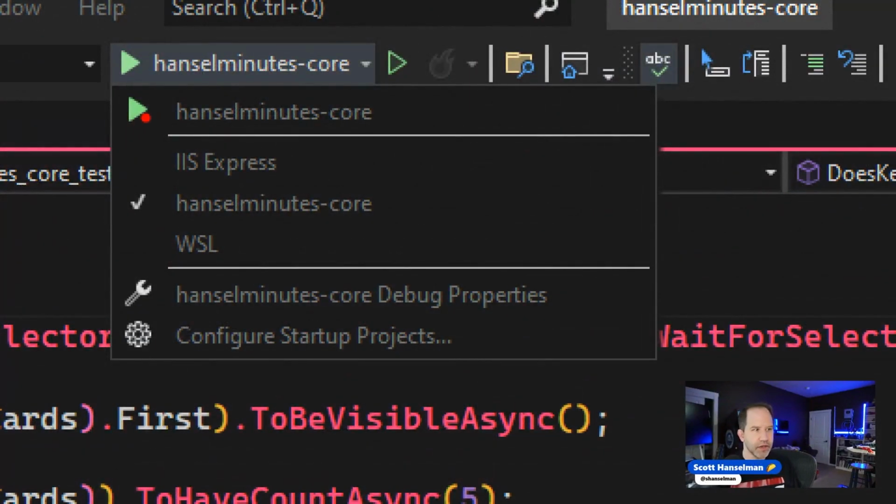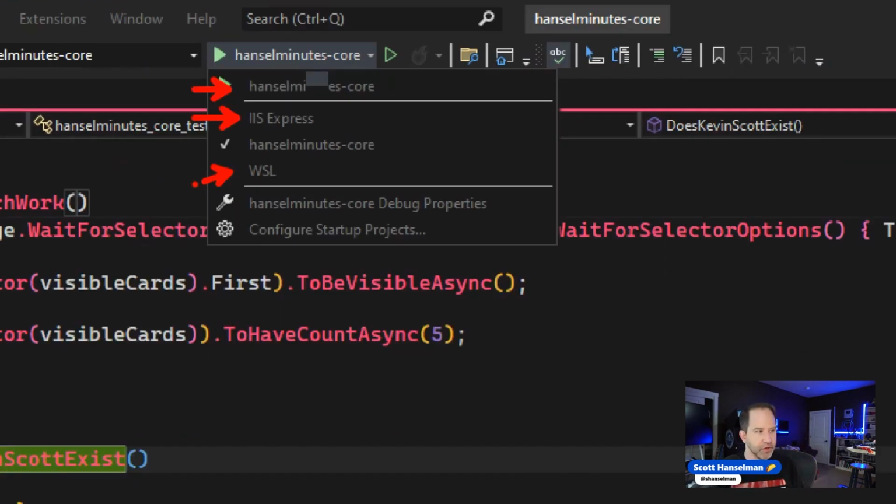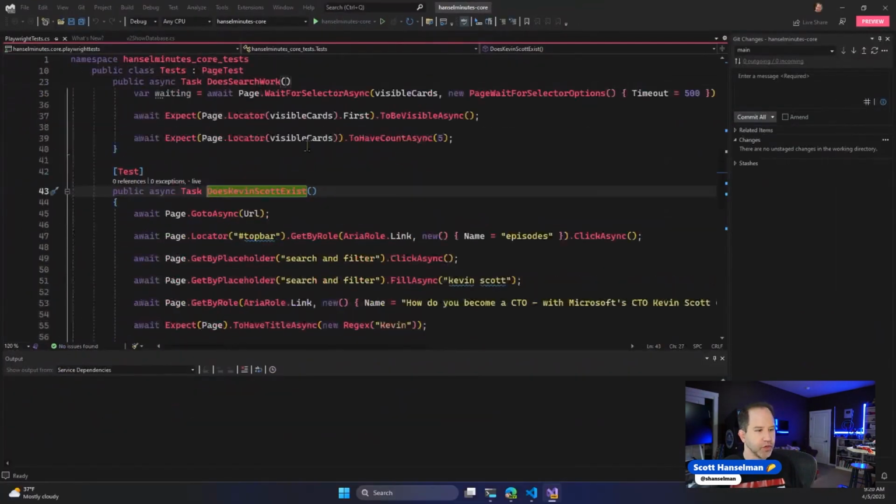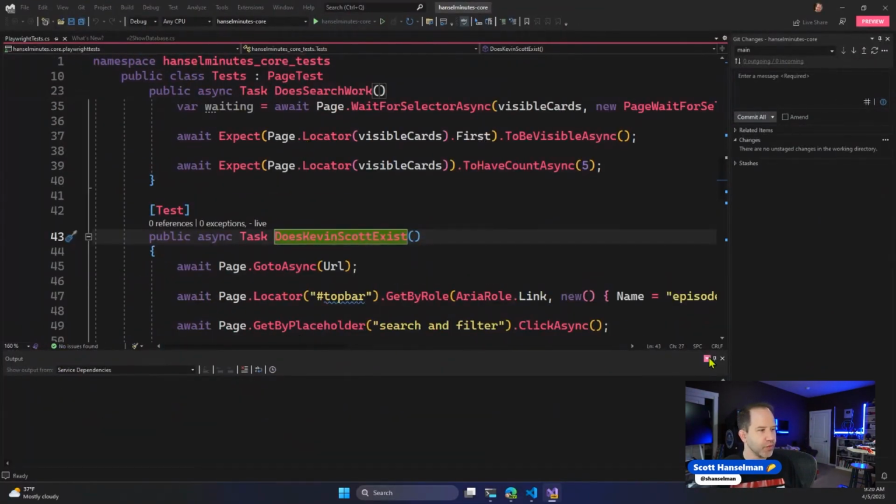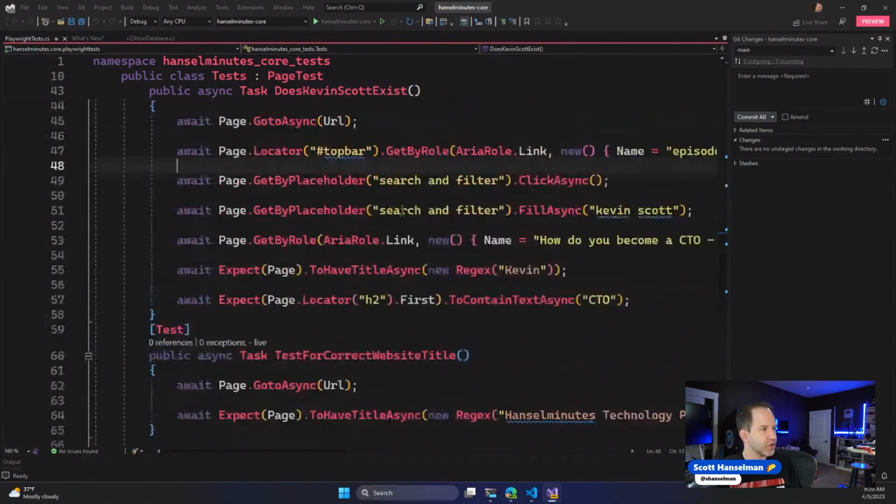We've got Kestrel, or just running the project directly. We've got IIS Express for folks that are still using IIS in Windows. I have that option. And then I've got WSL. I can go and hit F5, and I'm in Windows running Visual Studio 2022, Visual Studio Senior, Visual Studio Proper, the big one. Look at all this great tooling.